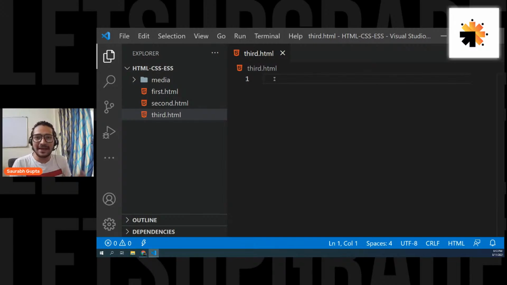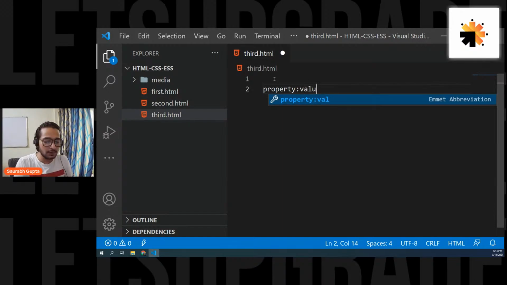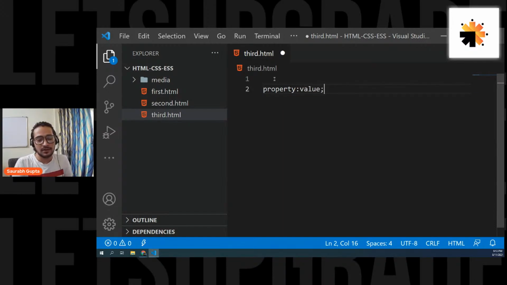Now there's a basic syntax. Just like whenever you learn a new language, you first understand how to write it basically, and that's what we're going to learn today, how to write CSS basically. So remember, guys, CSS is always written in a property value format. You write the property name, colon, value, and at the end you put a semicolon. Property, whatever property you want, and then the value, and then semicolon.